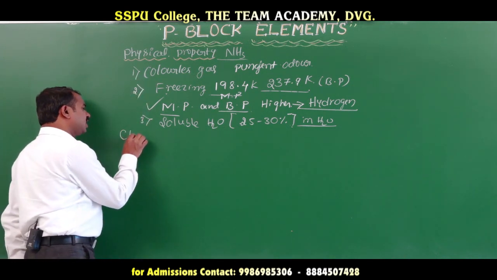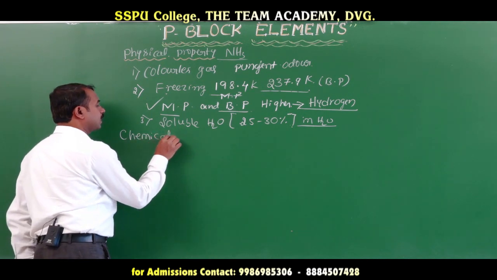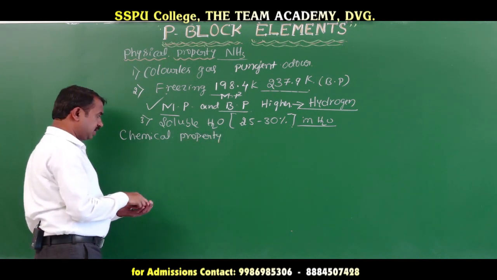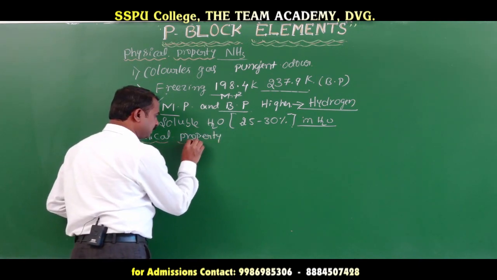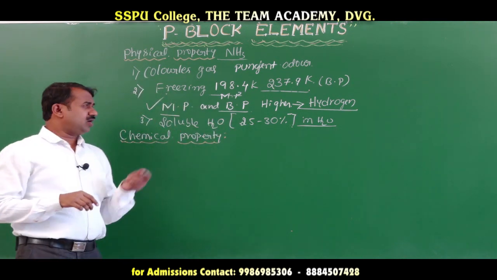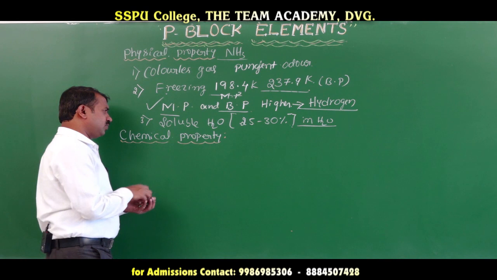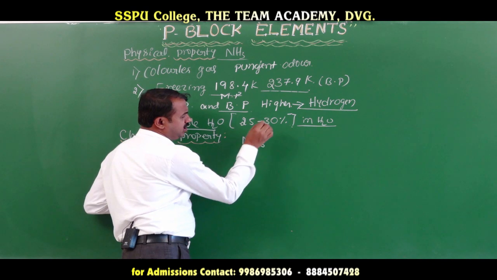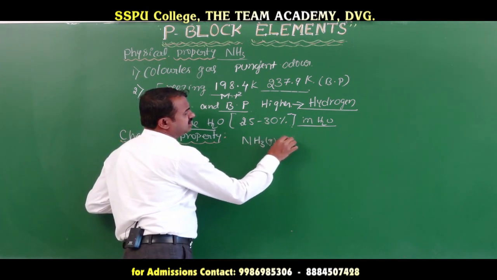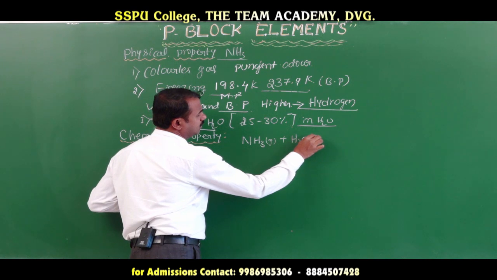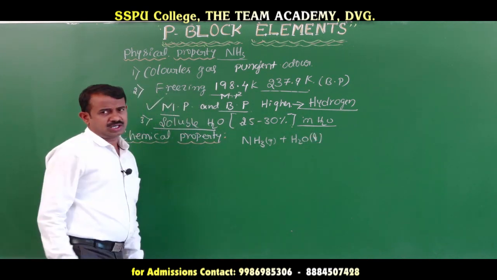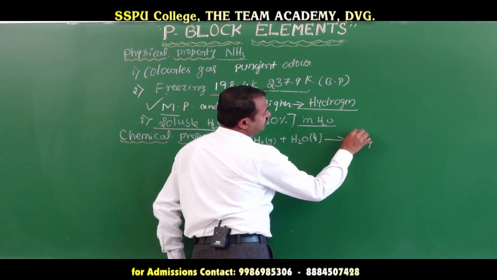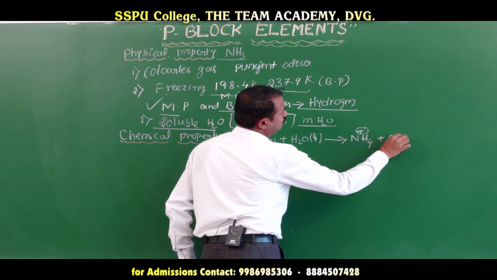Next we will go for the chemical properties of ammonia. When ammonia gas is dissolved in water, it forms ammonium hydroxide, NH4 plus and OH minus.